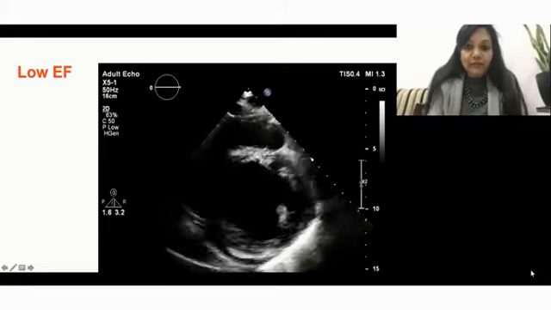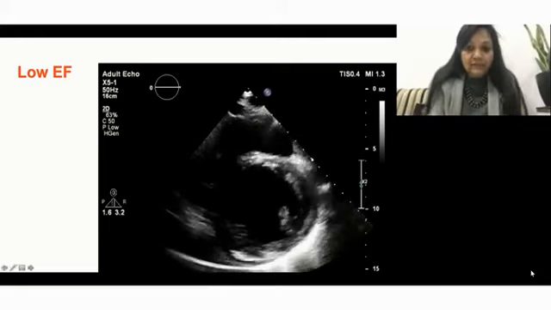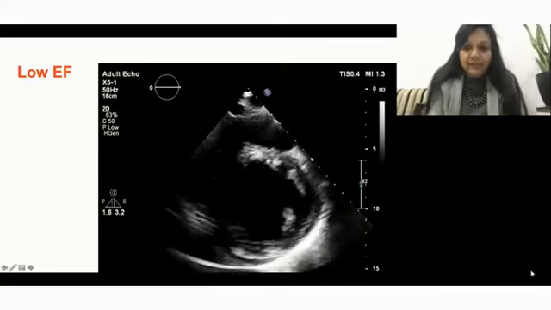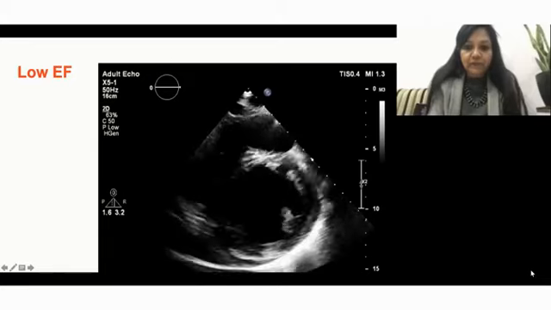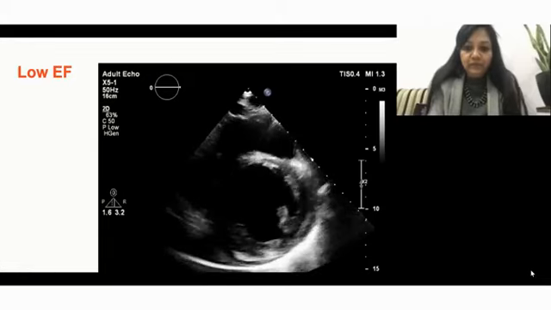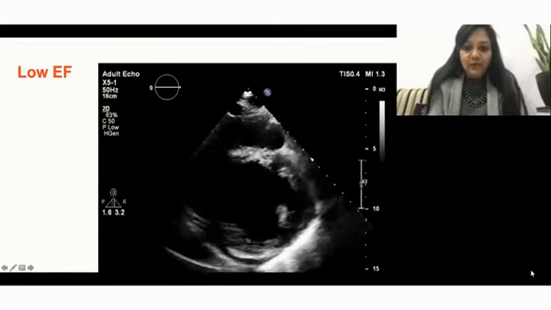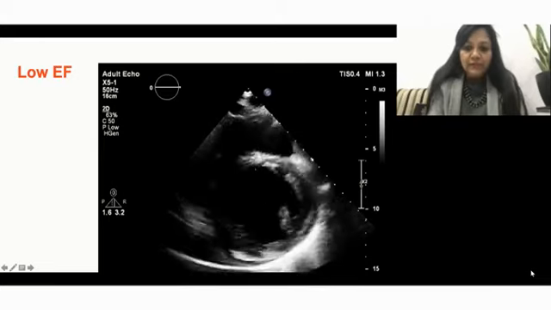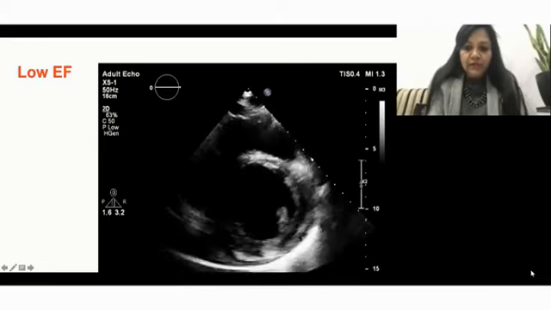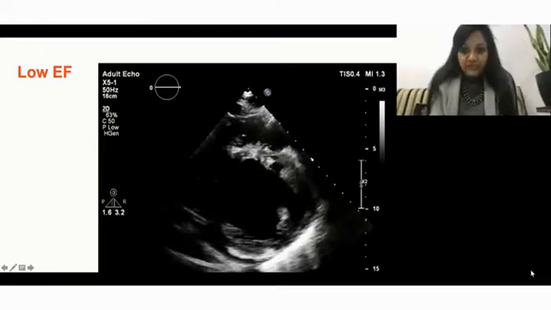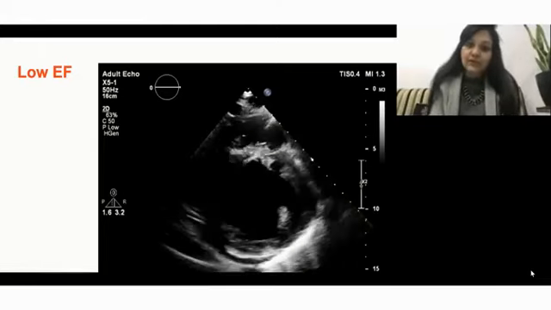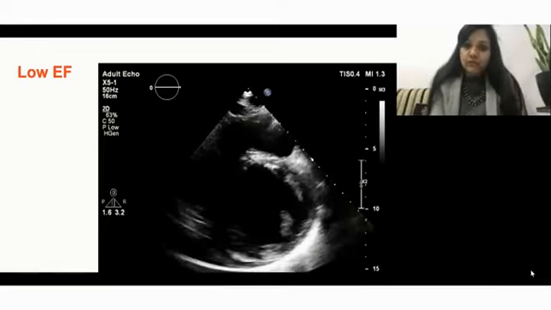Now if you remember, just pen down all these things. Someday when you are reading this, you will get to know that the opposite of anterior is the inferior wall. Anterolateral is opposite to inferoseptal. Anteroseptal is opposite to inferolateral. Those are not going to change, because the LV is going to be in the same position all the time. So you have to just know this.